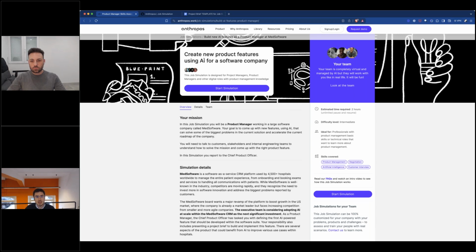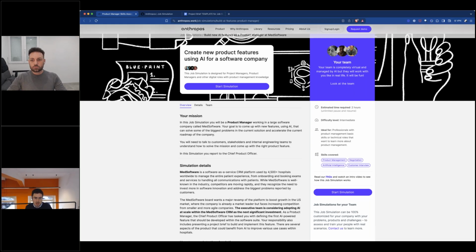This job simulation is actually titled Create New Product Features Using AI for a Software Company. These are job simulations that we have built for the role of product manager. So for people that are product managers today, or for people that are aspiring to become a product manager, or even for people that have project management skills and want to experience what it feels like to become a product manager. For every job simulation, we basically give everybody a mission, right?